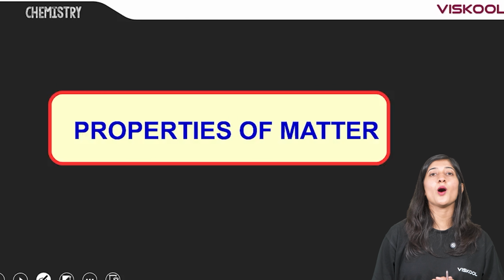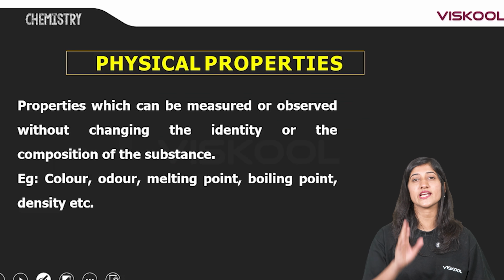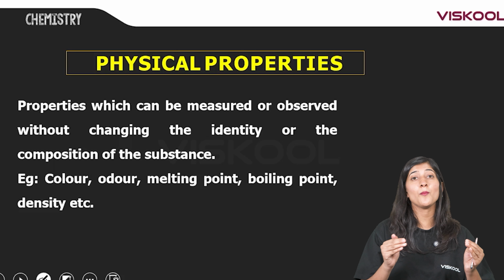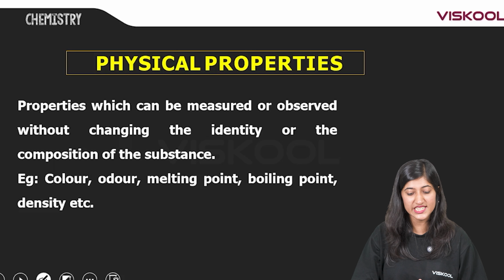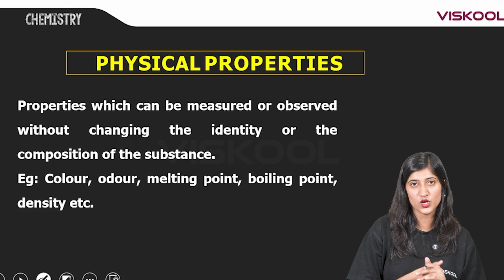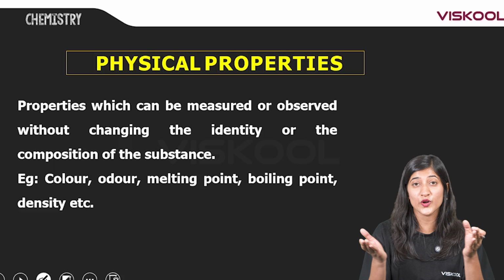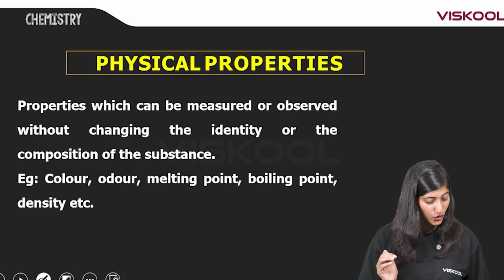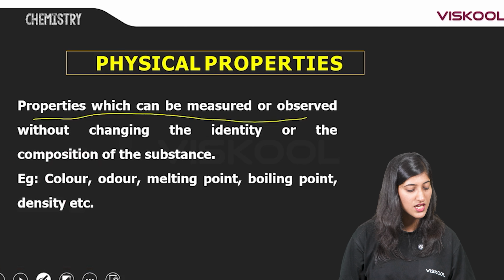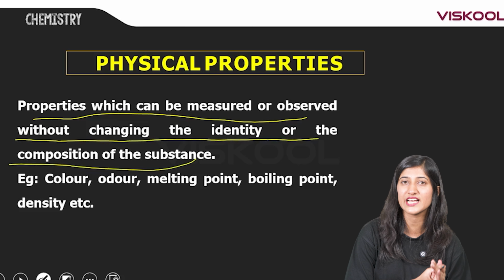Now, moving on to the properties of matter. There are two types of properties: physical properties and chemical properties. If the properties can be measured or observed without changing the identity or composition of a substance, they are called physical properties.